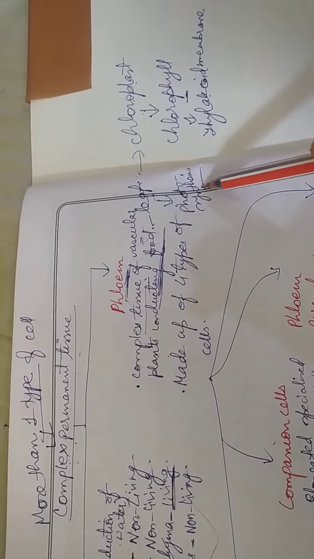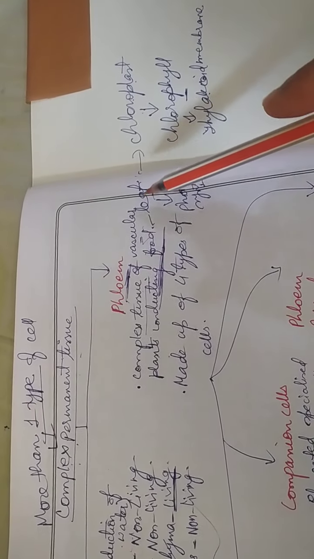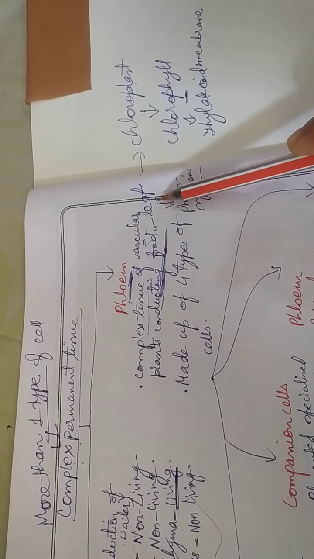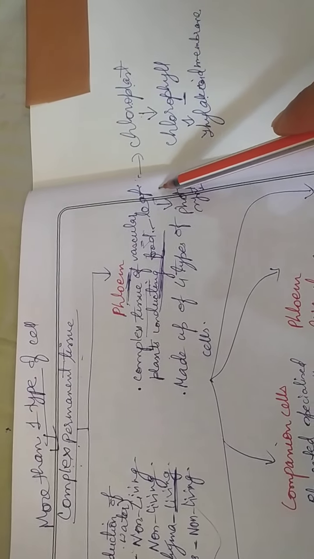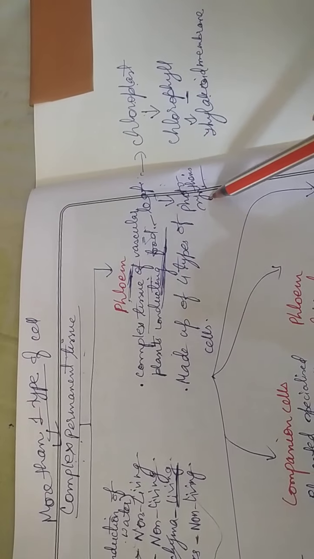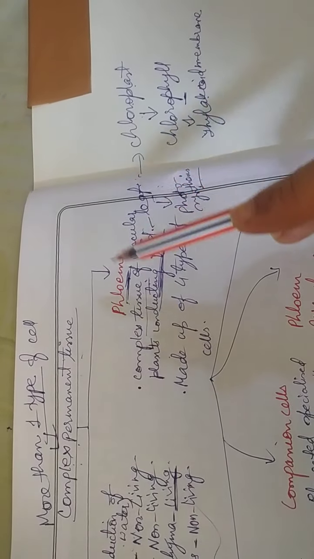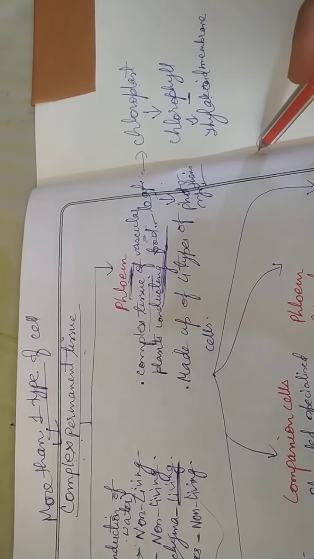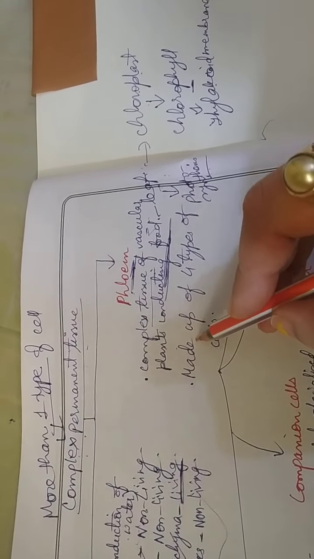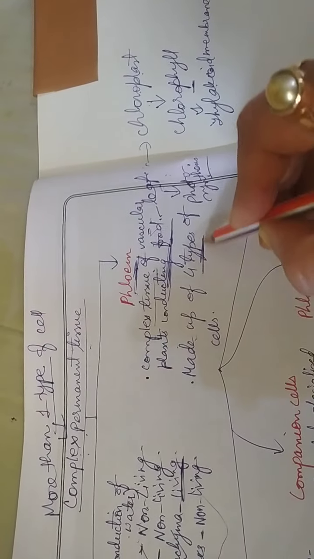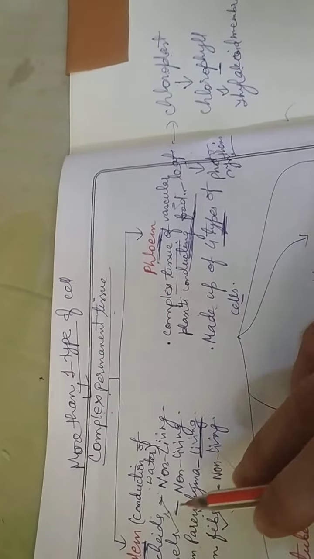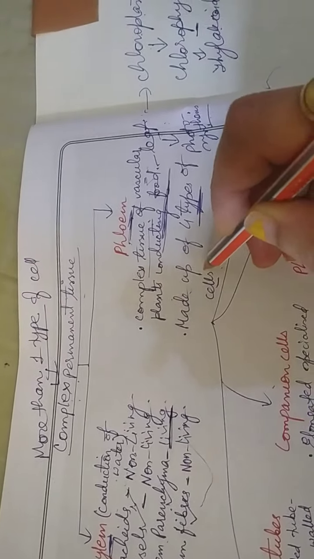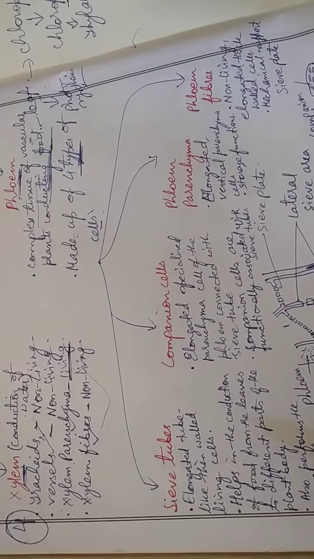This happens in the leaf. Since the food has been produced in the leaf, which is the aerial part of the plant, it has to go to other parts of the plant like stem, roots, everywhere. So this phloem is the complex tissue which carries food from the leaves to different parts of the plant body. Now we will see that it is also made up of four types of cells. How many? Four. Just like xylem, it is made up of four types of cells. Let's see what the four types of cells are.